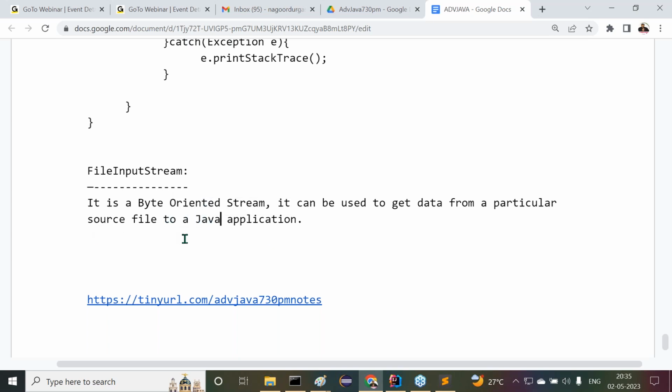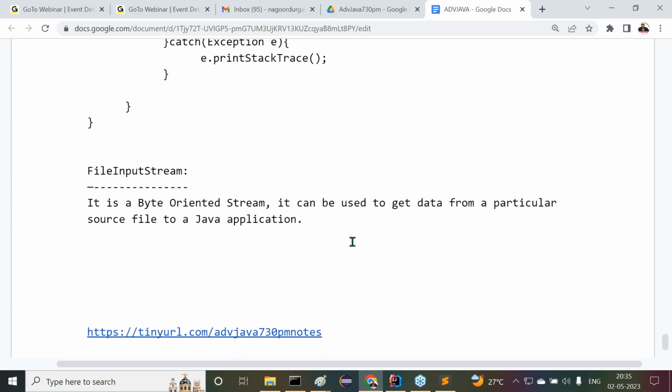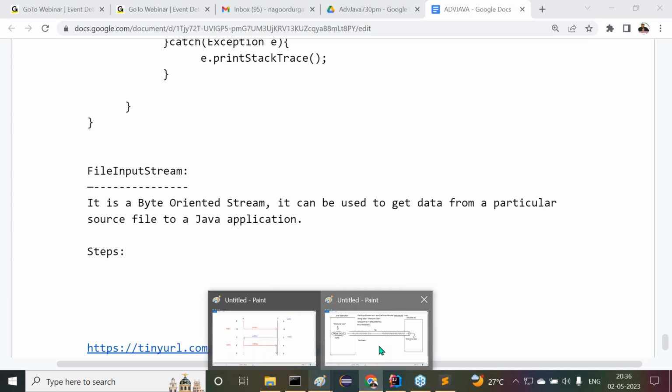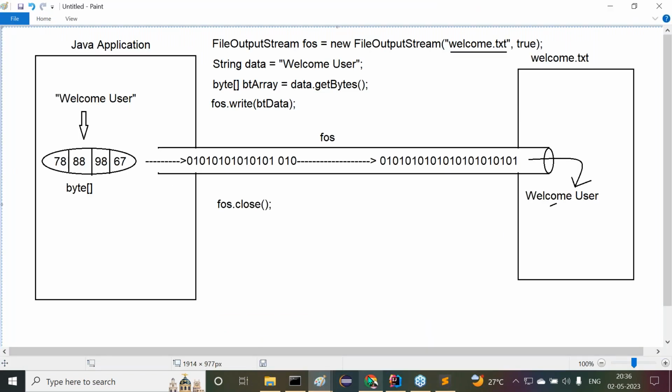It is a byte oriented stream. It can be used to get the data from a particular source file to the Java application. That's the purpose here. Then how is it possible? What are the various steps we are going to use now? Steps are very simple. Now try to observe this clearly. Have I given this diagram here in the document?